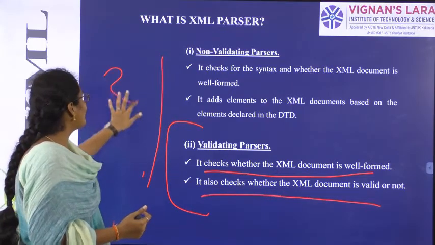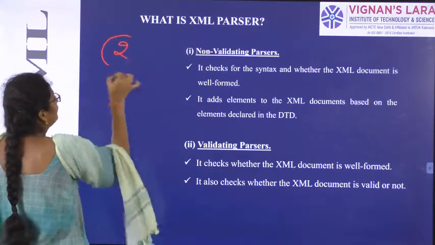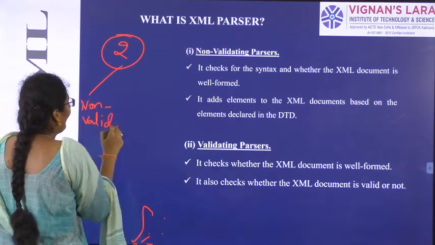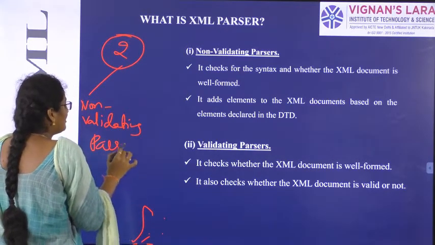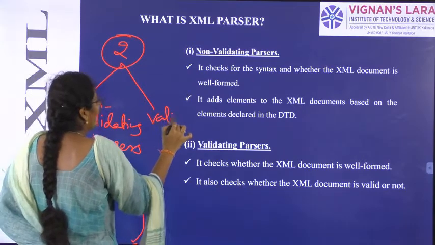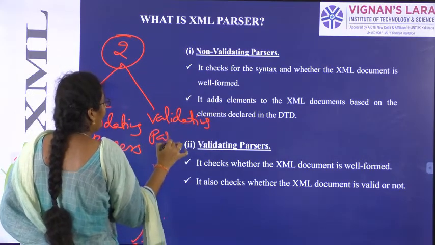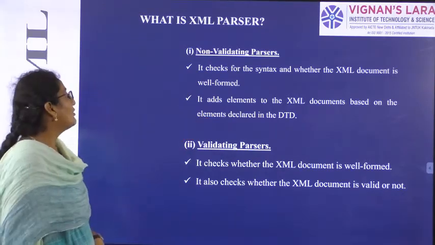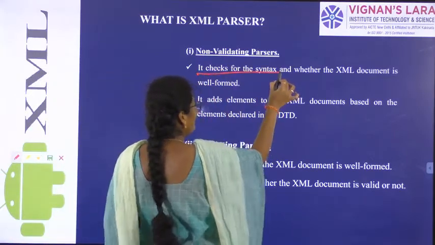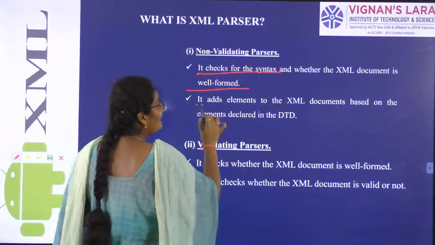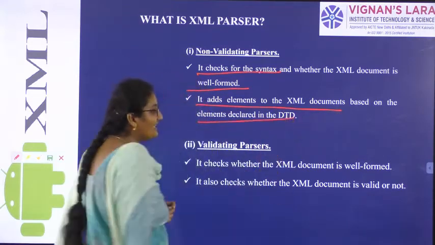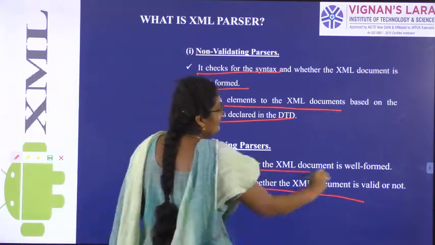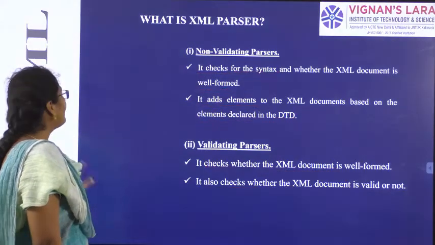So these 2 are the 2 types of parsers we have. Non-validating parsers, validating parsers. So what these 2 will do? They will do some sort of actions. So non-validating parsers will check for the syntax, will check for the well-formed document, will add the elements to XML documents that are declared in DTD. So what the valid parsers will do? They will check for the validity, they will check whether the document is well-formed or not. So let us see the examples.